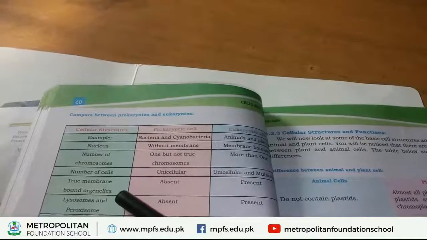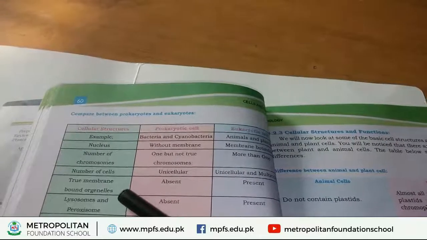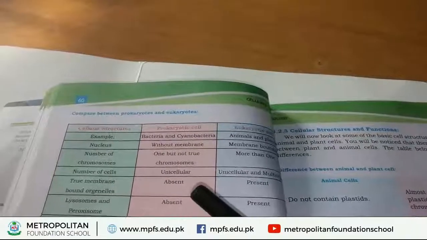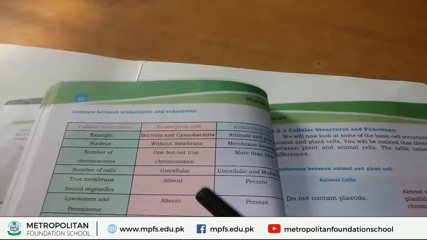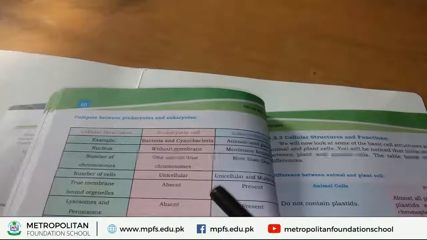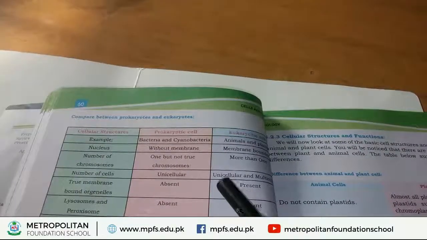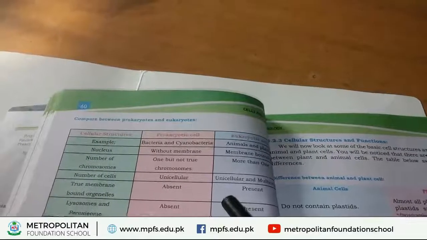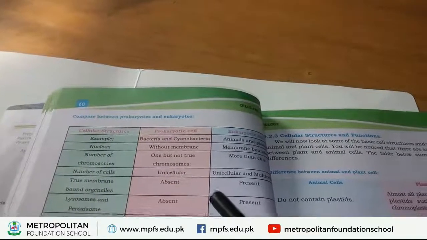That's why they are called membrane bounded organelles. These are totally absent in prokaryotic cells, and they are found in eukaryotic cells.